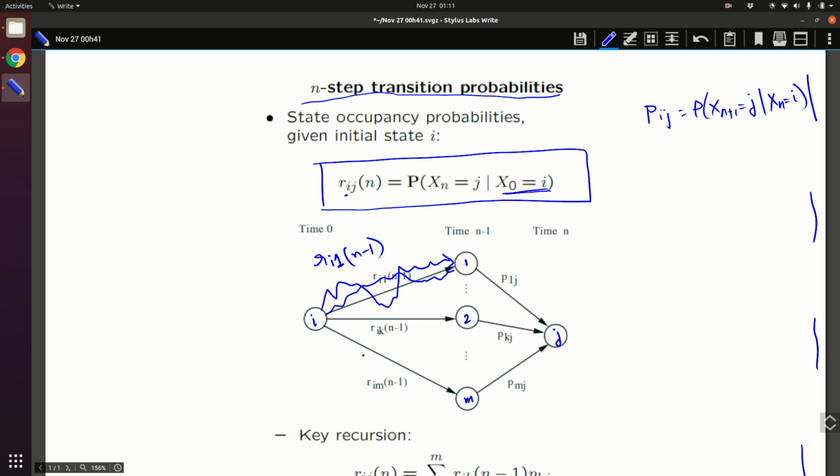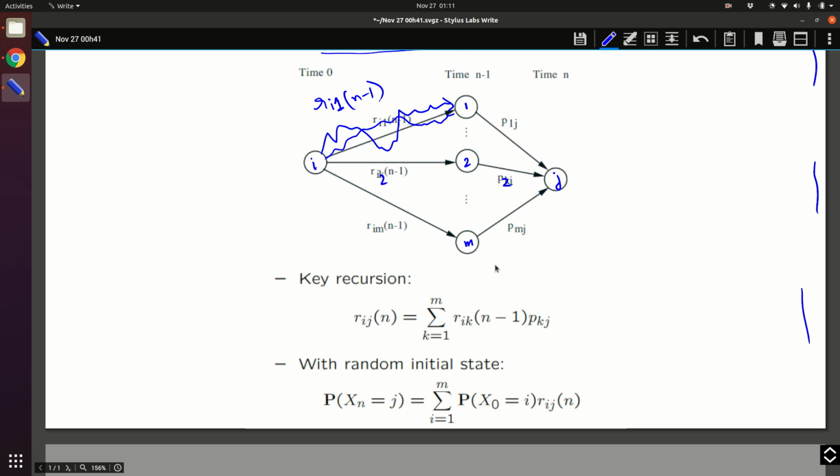Similarly, you can define ri1, this is ri2, and then rin. Okay, now in order to reach j from this path, that is ri1 n minus 1 into p1j. Similarly, from node 2 you can go from ri2 n minus 1 into p2j. Like that you can define all of this. So the key recursion formula, we get through this idea.